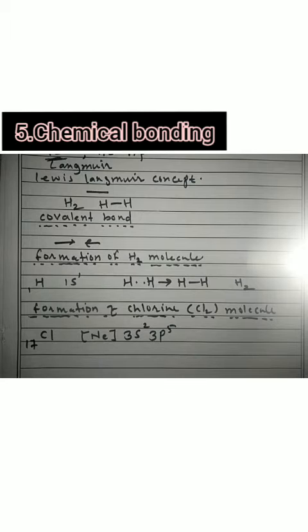So the outermost electrons are 5 plus 2, which is 7. It requires only one more electron to complete its octet. After gaining one electron, it will gain an electronic configuration similar to argon, that is 18.